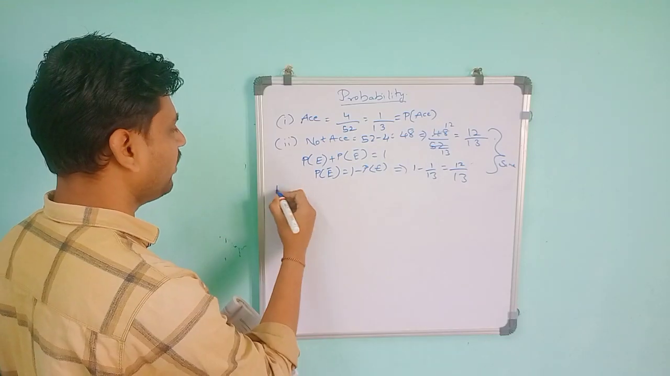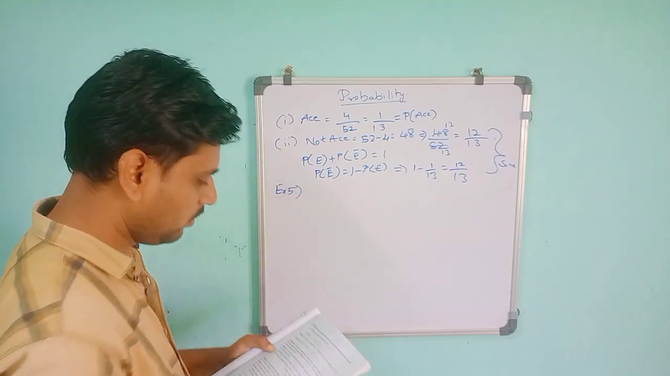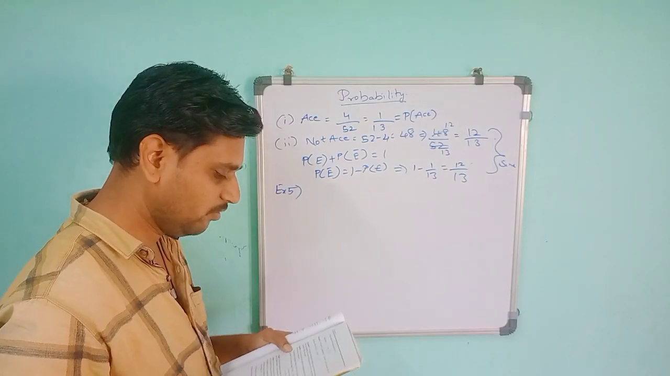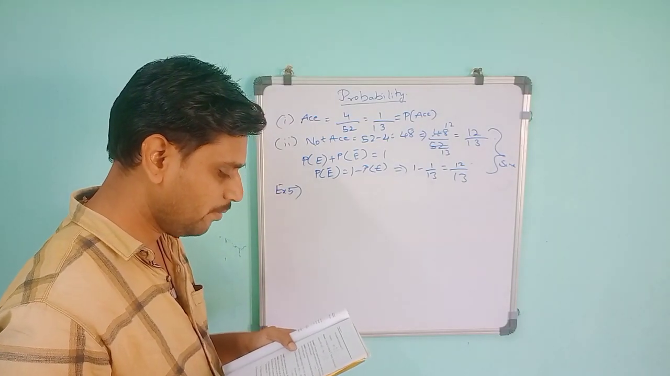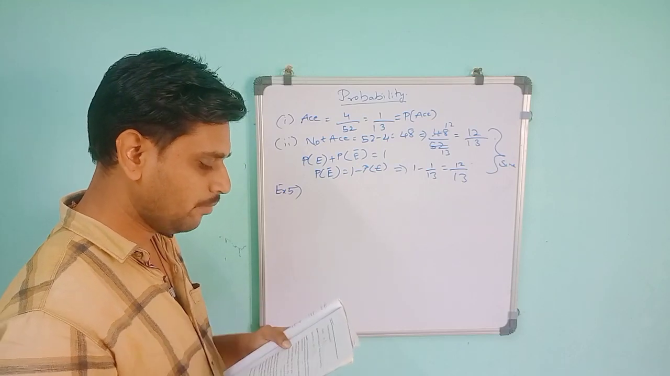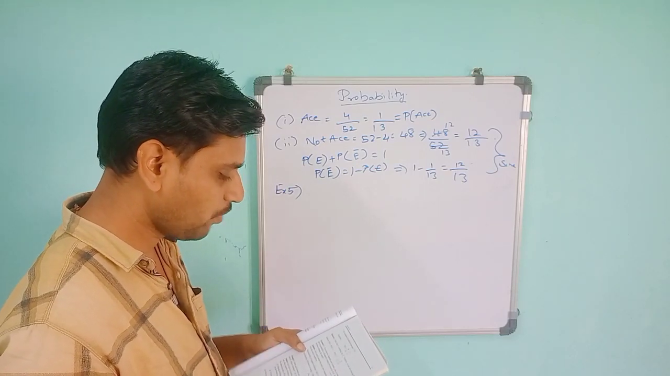In example number 5, two players, Sangeeta and Reshma, play a tennis match. It is known that the probability of Sangeeta winning the match is 0.62. What is the probability of Reshma winning the match?